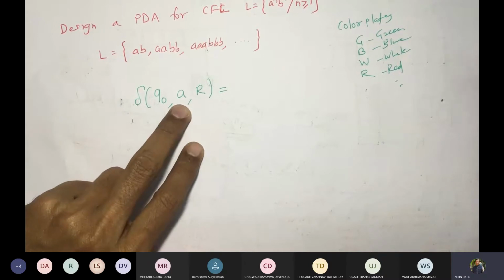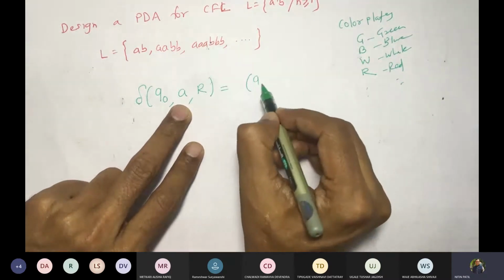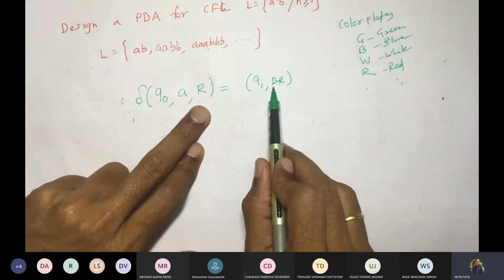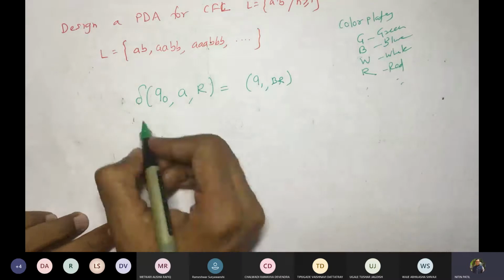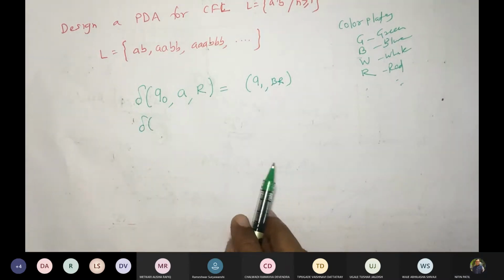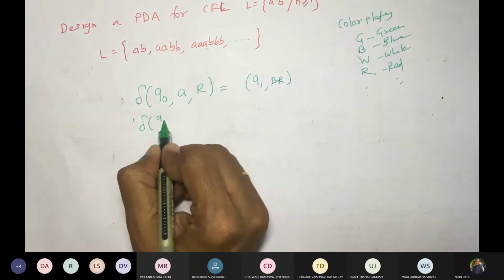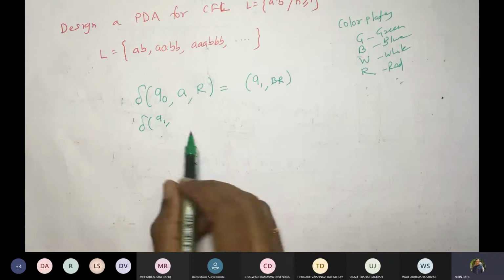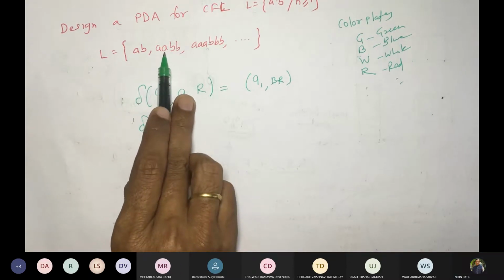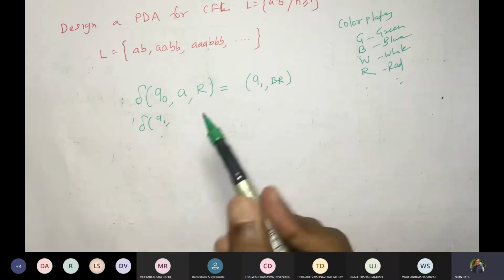Now, whenever we find A, we'll push a blue plate there. So we will write it as Q1 BR. This means you pushed B. You are going to write always 2 elements. Now in which state am I currently? After execution of this, I will be in Q1, correct? So the next symbol could be what? As per definition, it could be B or it could be A, correct? After the first A, it could be A's or multiples of A's.